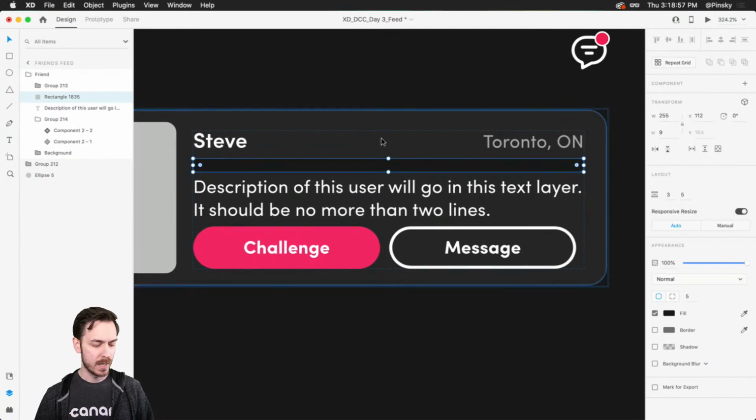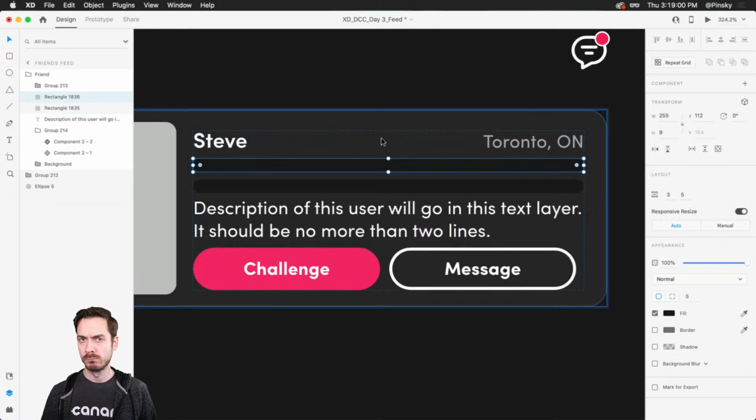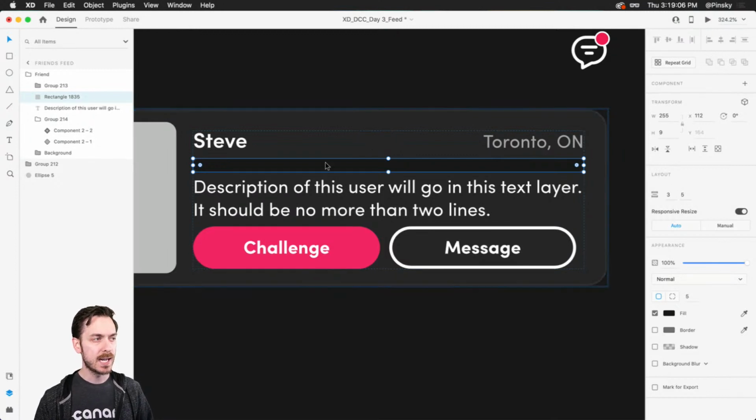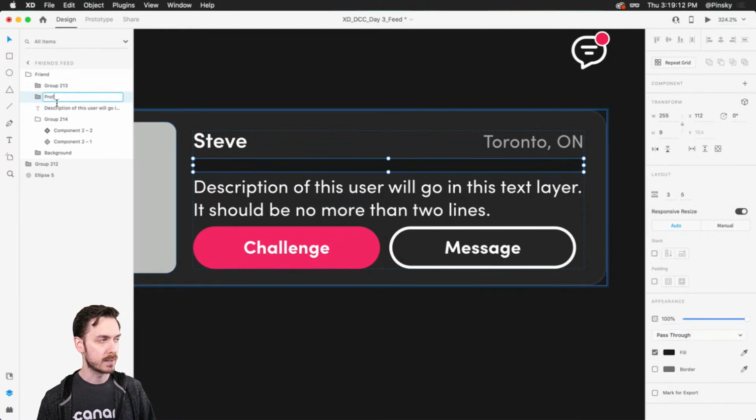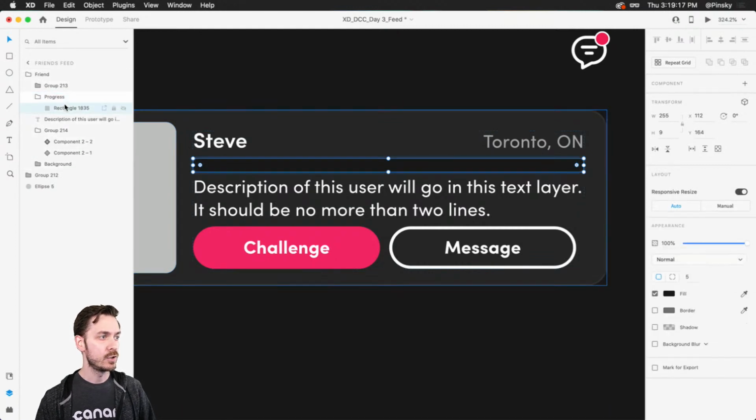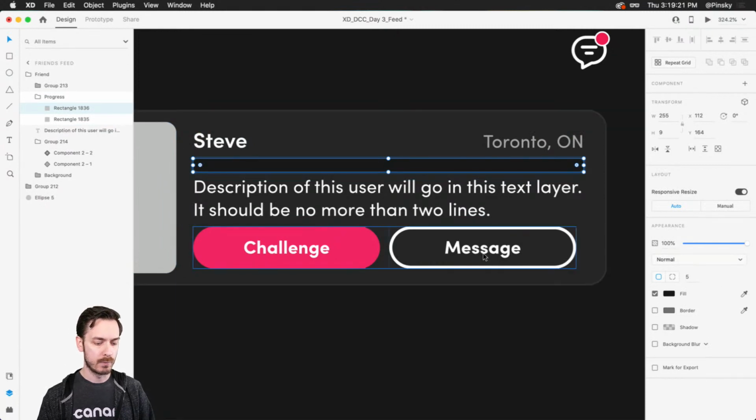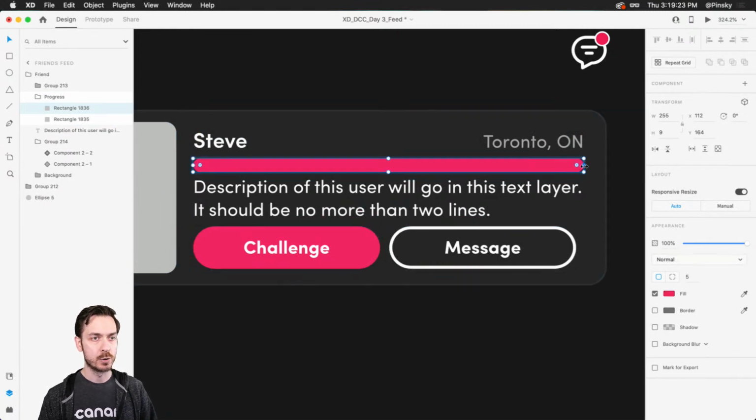I'm gonna duplicate this, Command and Control D. It popped it on top, and that's because it's part of a stack, and it's doing exactly what it should be doing. So in this case, what we want is another bar on top of this bar. So we want to put this into a group, which I'm gonna call progress. And now if I go ahead and duplicate this, we don't have that problem. So I can change this to our red, use my eyedropper, and drag this on back.